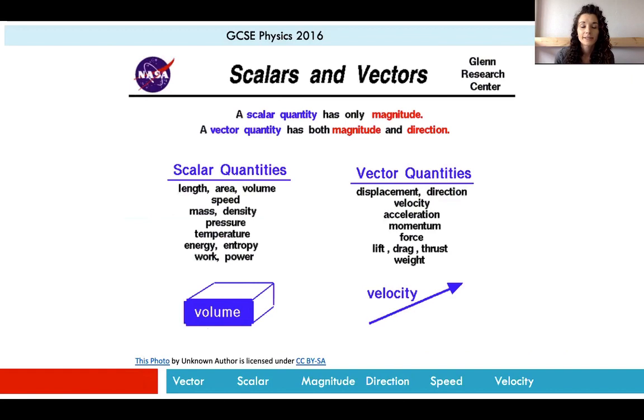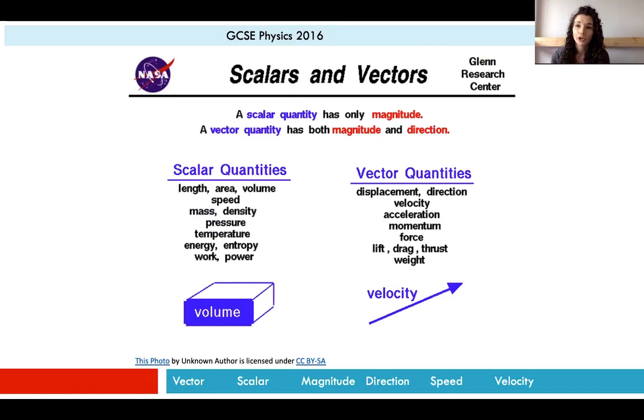So here are some scalar quantities and some vector quantities that I've put into two lists. Remember, a scalar quantity only has a size or a magnitude, and a vector quantity has both a size, so magnitude, and a direction. Okay, so scalar, just magnitude, vector, magnitude and direction.